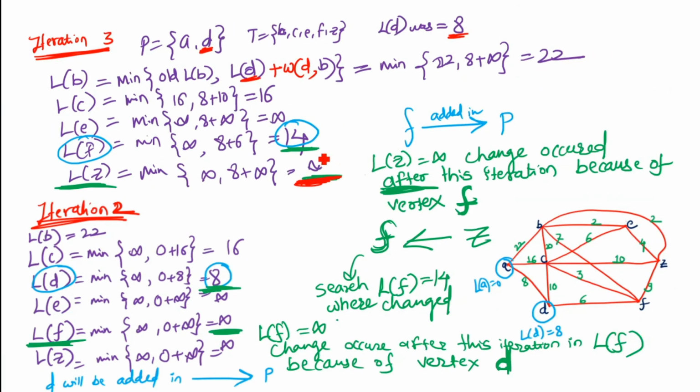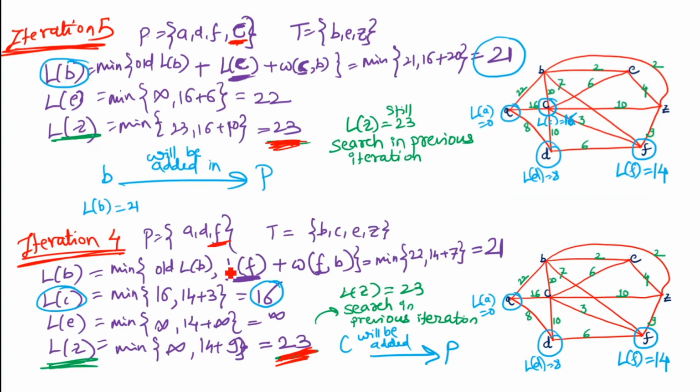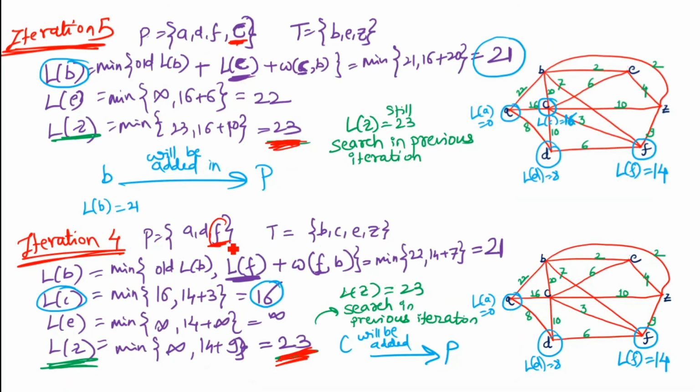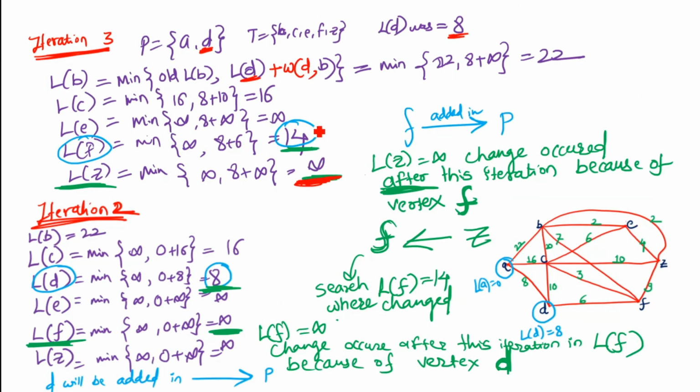So what is the vertex we added after iteration 3? Because of which vertex did the length of z change? In iteration 4, we can see that f was recently added. At this iteration, f is the smallest vertex whose length is added.